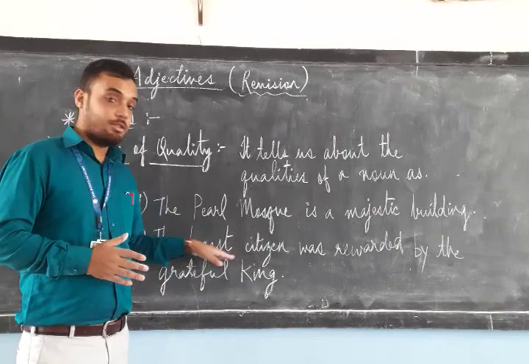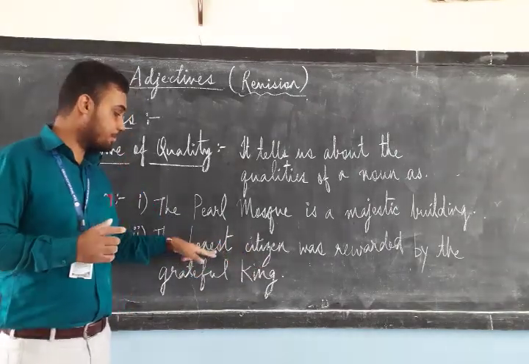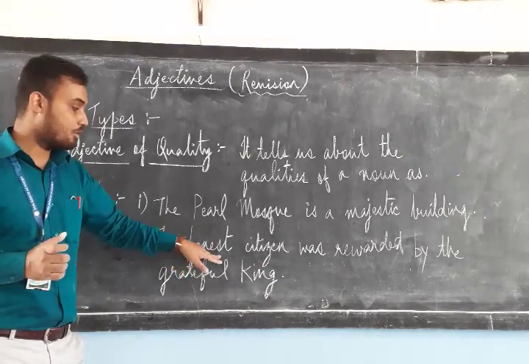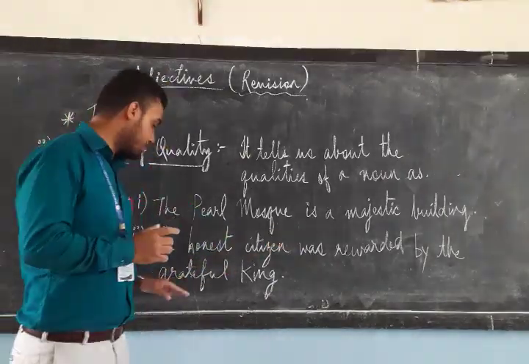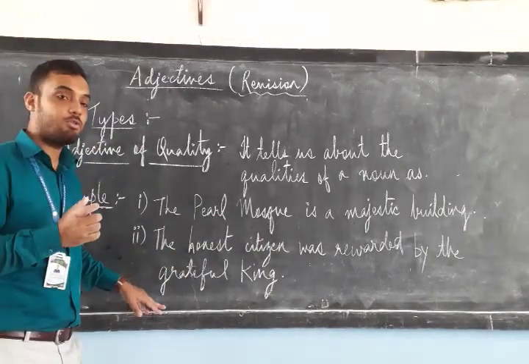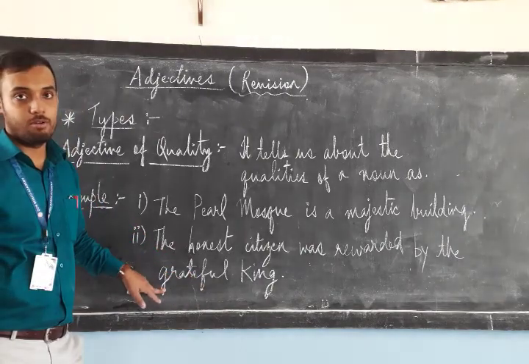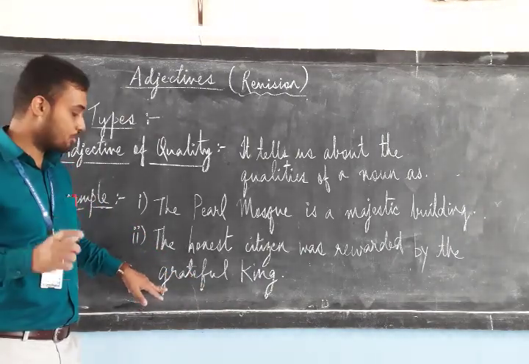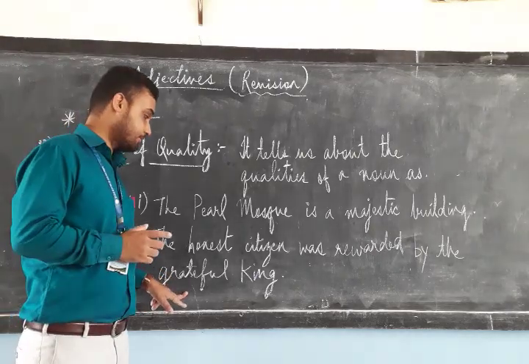Which citizen? The honest citizen. Citizen is being described by the term honest. Honest is the quality of that particular citizen. Was rewarded by the grateful king. Now what is the quality of a king mentioned in this sentence? It's grateful. Grateful is the quality being given over here about the king.